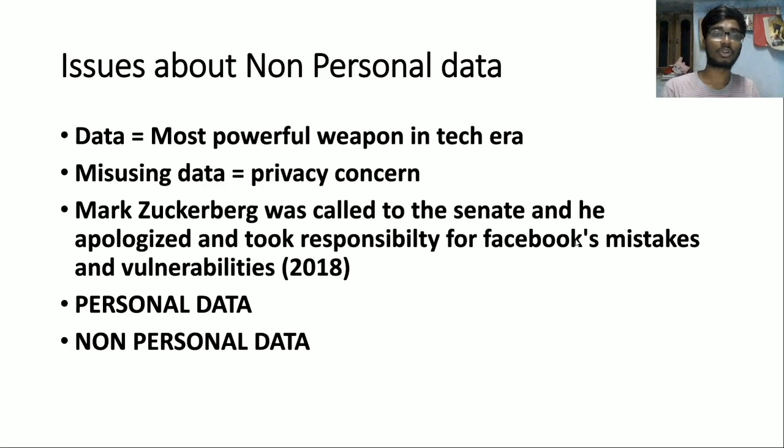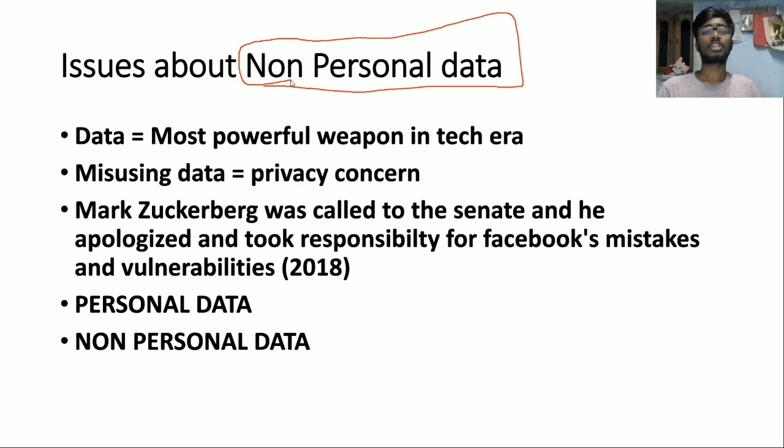Next, issues about non-personal data. What is this non-personal data? There is something called personal data and non-personal data, and this is not the exact classification of data, because data is classified into primary data, secondary data, personal data, non-personal data, and all these things.